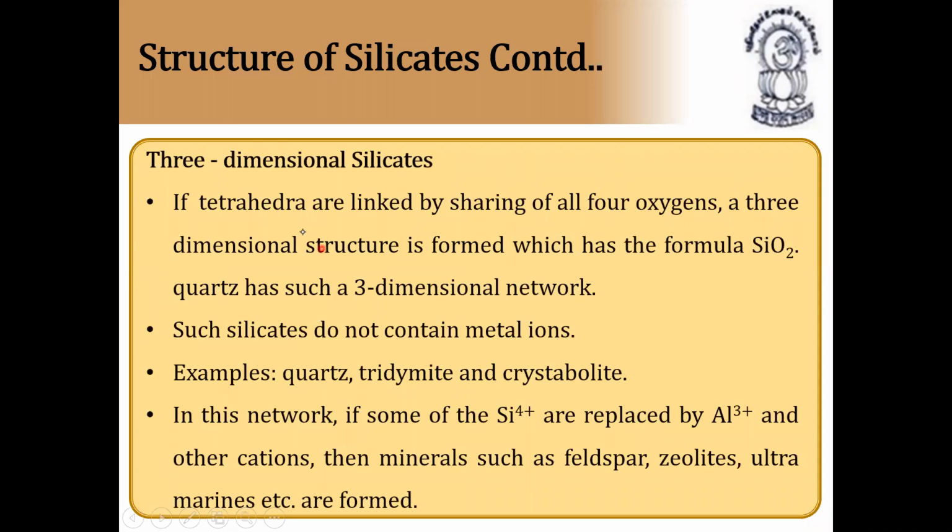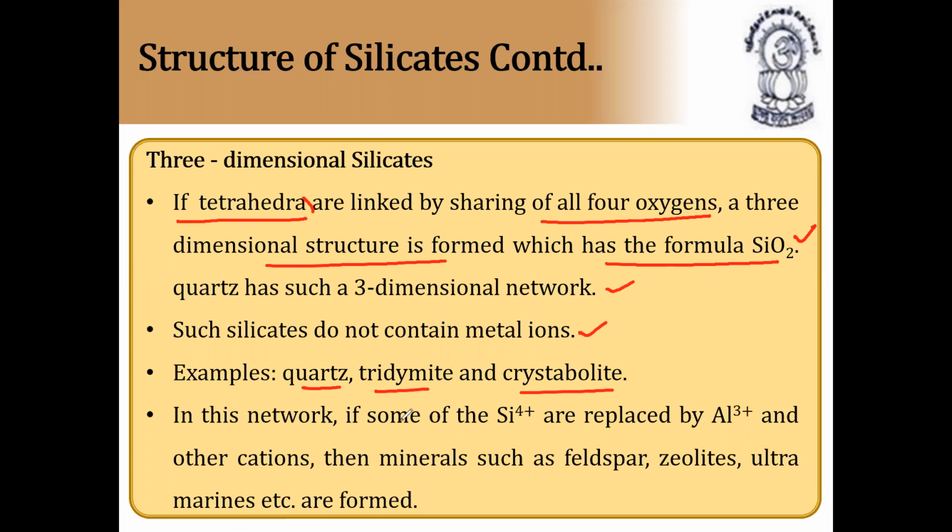Next, 3-dimensional silicates. If tetrahedra are linked by sharing all 4 oxygen atoms. Here in the previous case, 2-dimensional, only 3 oxygen atoms. Now, if tetrahedral silicon are linked by sharing all 4 oxygen atoms, a 3-dimensional structure is formed, which has the formula SiO2, that is silicon dioxide. Quartz has such a 3-dimensional network. Such silicates do not contain metal ions. Examples: quartz, tridymite, and cristobalite. These are all nothing but silicon dioxides.